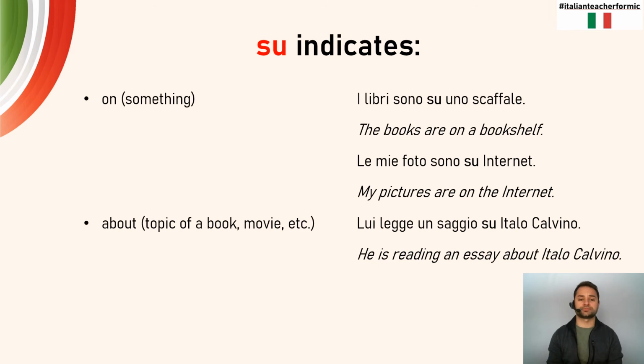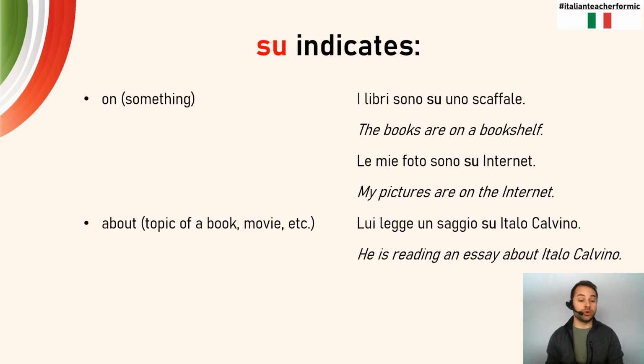What about su? Su indicates one of two things. It could either be on something. So I give you two examples here because we could see it as literally being on physically: i libri sono su uno scaffale. The books are on a bookshelf. But whenever we're going to say it's on the internet, or on Facebook, on Instagram, we always say su plus that particular platform. So le mie foto sono su internet. Le mie foto sono su Facebook. That idea of su plus that platform, you could use that as well.